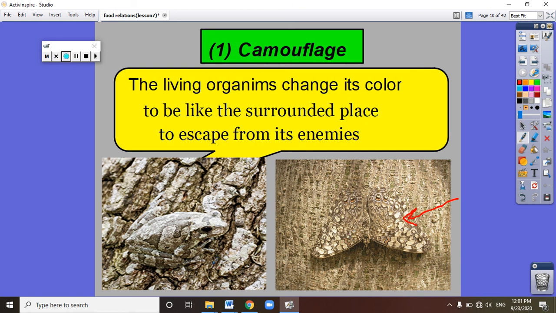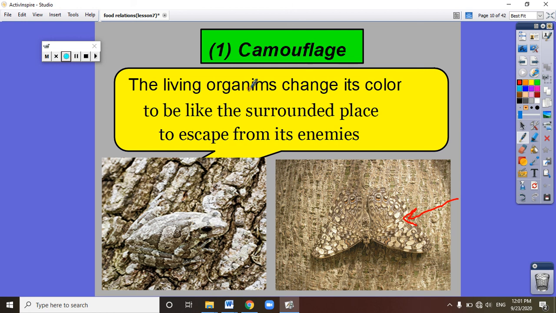If they do camouflage, as you can see in these two pictures, it will be difficult for their enemies to see them, devour them and attack them. So they take the same colors as the surrounding environment, and their enemies find it difficult to see them. So they can escape from their enemies by doing camouflage.